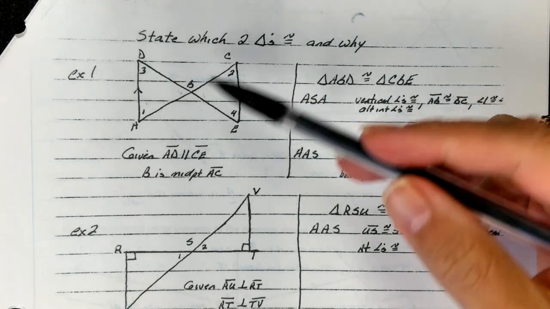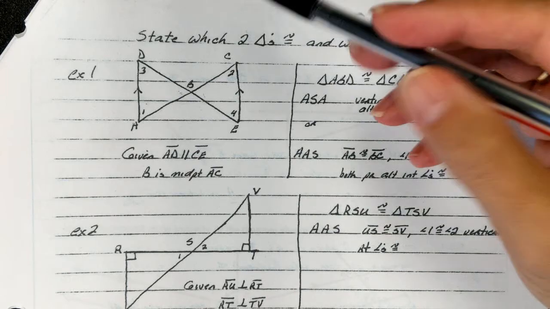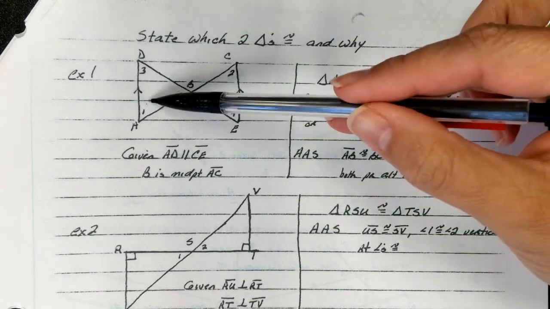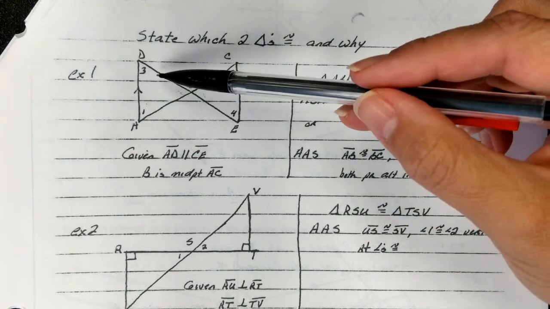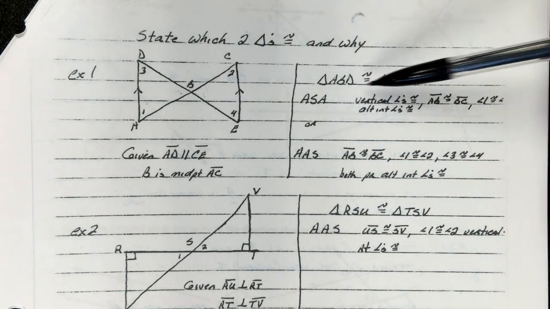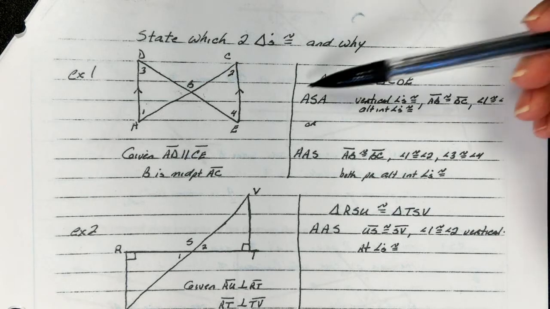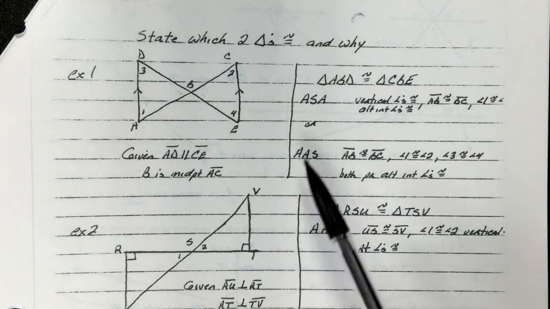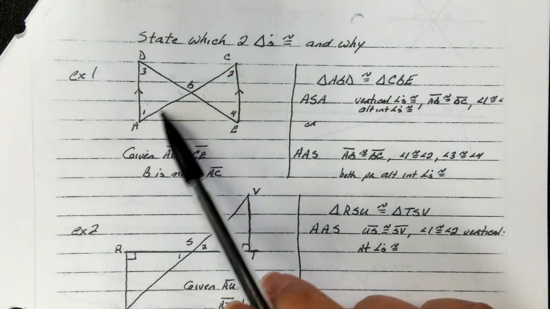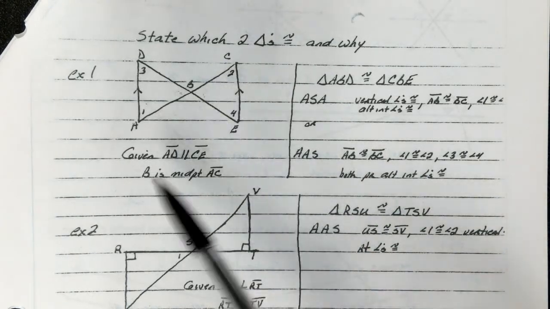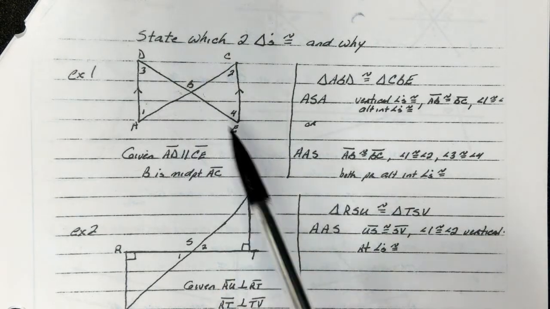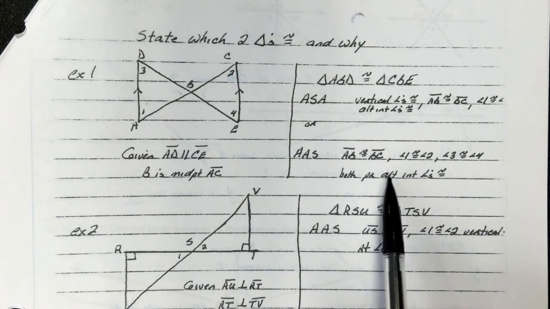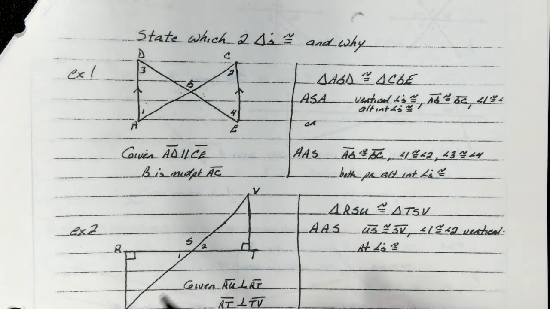Then we could use our vertical angles and the side, AB congruent to BC, to prove angle, side, angle. You could also prove angle, angle, side by saying AB is congruent to BC, angle 1 is congruent to angle 2, but also angle 3 is congruent to angle 4 based off of alternate interior angles being congruent, because these lines are parallel.